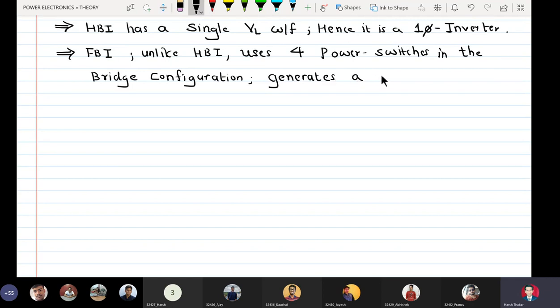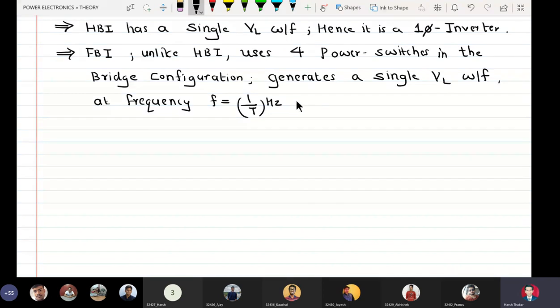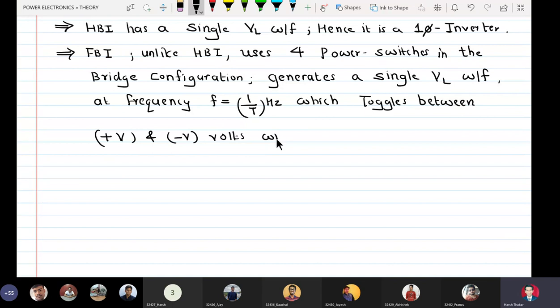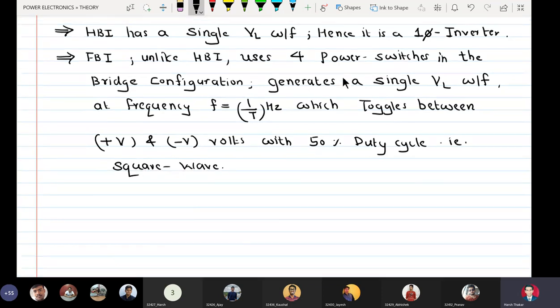It generates a single load voltage waveform at frequency f equal to 1 by T hertz, which toggles between plus V and minus V volts with 50% duty cycle, that is a square wave. Okay.